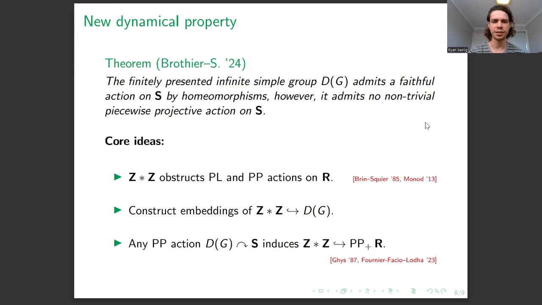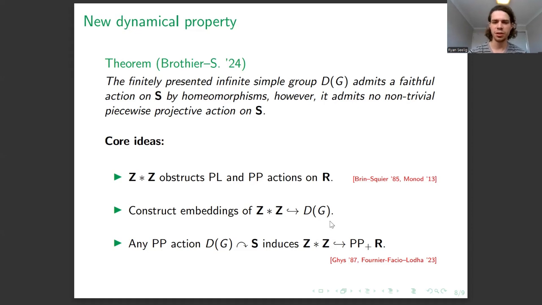So here are the core ideas. A very famous theorem of Brin-Squier tells us that the group of piecewise affine homeomorphisms on the real line can't contain any non-abelian free subgroups. And Monod was able to adapt this very nicely and show that piecewise projective homeomorphisms on R also satisfy this property.